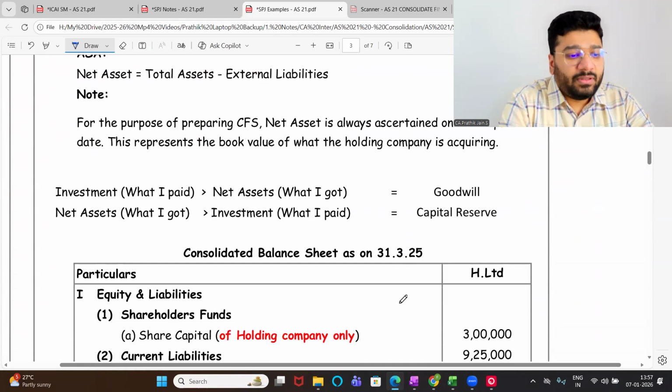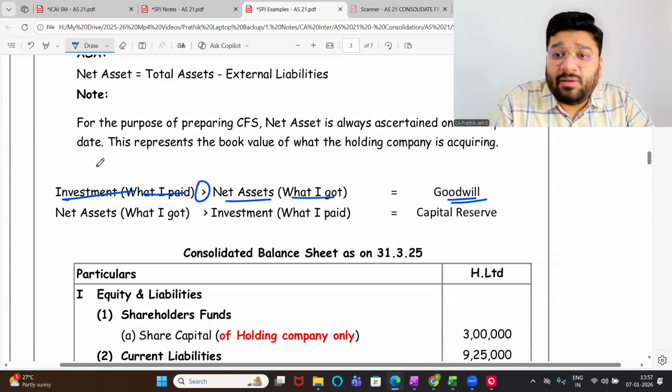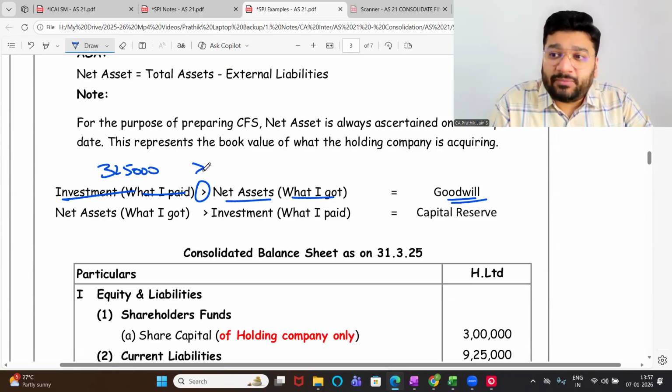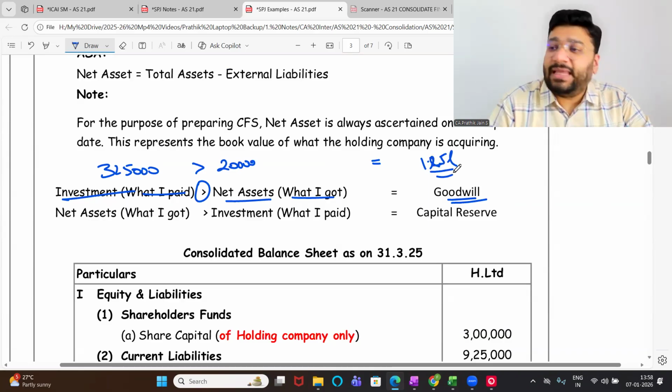Once again, ma'am. Investment: what I paid is more than the net asset I got, that is goodwill. We paid how much in our example, people? Holding company paid how much? 3,25,000 worth of amount. What is the net benefit you got? 2 lakh. So how much did you pay extra? 1,25,000, 1.25 lakh. Any difficulty?